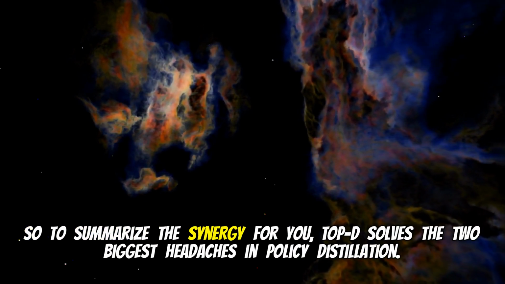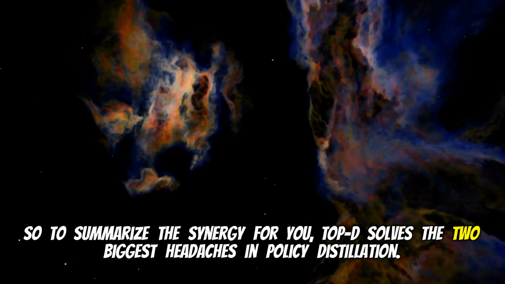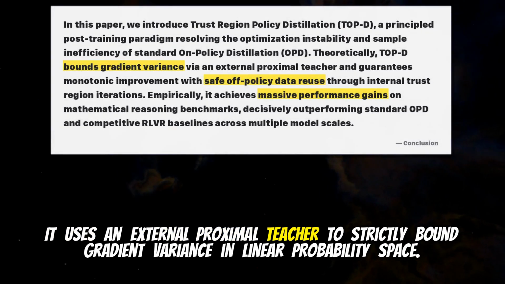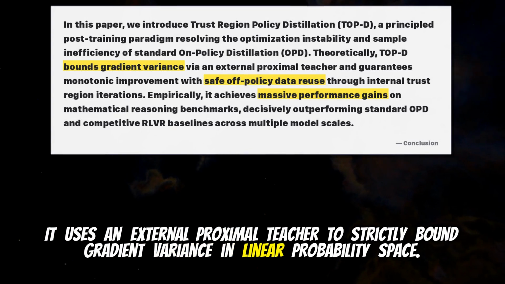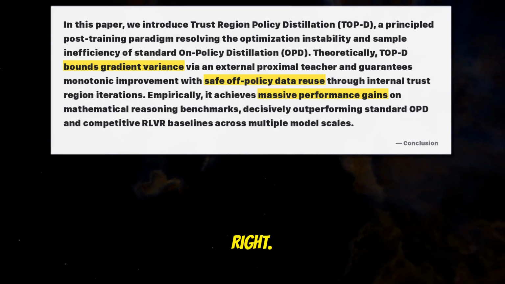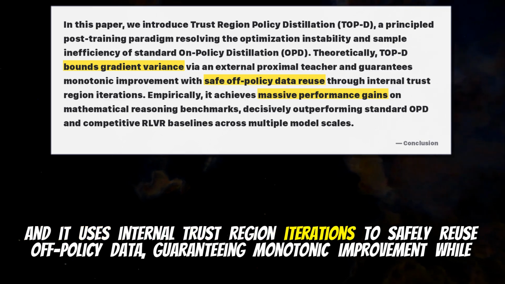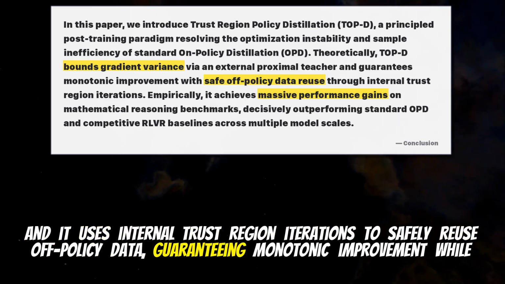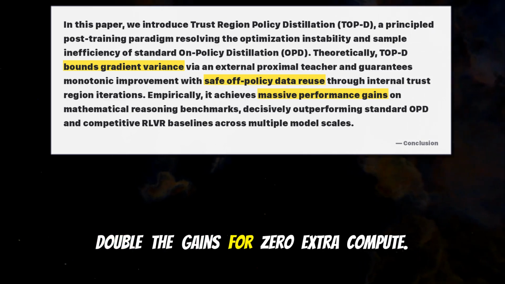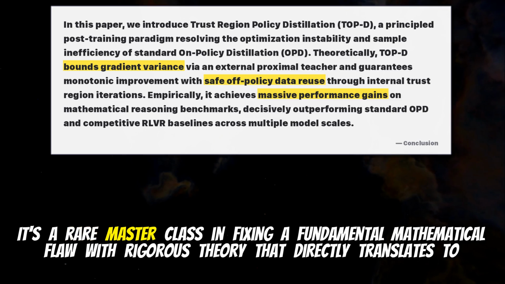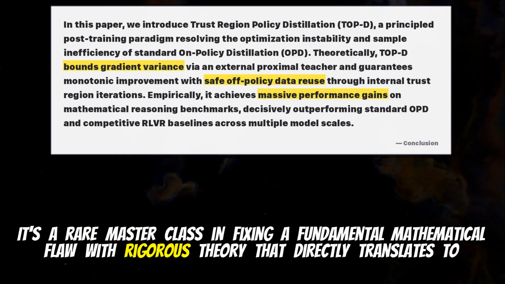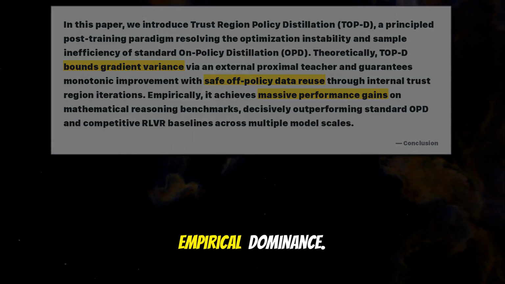So, to summarize the synergy for you, TOPD solves the two biggest headaches in policy distillation. It uses an external proximal teacher to strictly bound gradient variance in linear probability space, ensuring your training doesn't explode when the models disagree. Right. And it uses internal trust region iterations to safely reuse off-policy data, guaranteeing monotonic improvement while boosting sample efficiency. Double the gains for zero extra compute. It's a rare masterclass in fixing a fundamental mathematical flaw with rigorous theory that directly translates to empirical dominance.